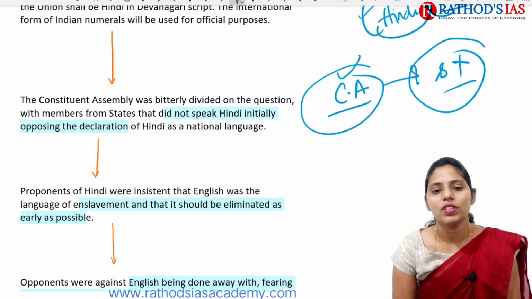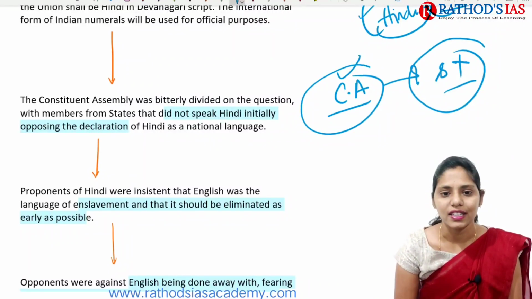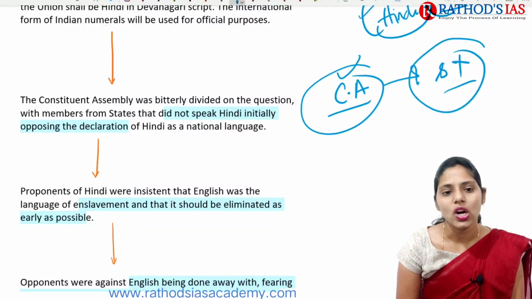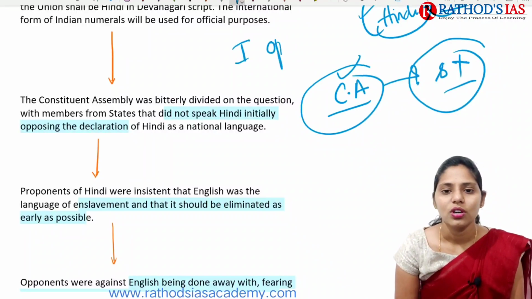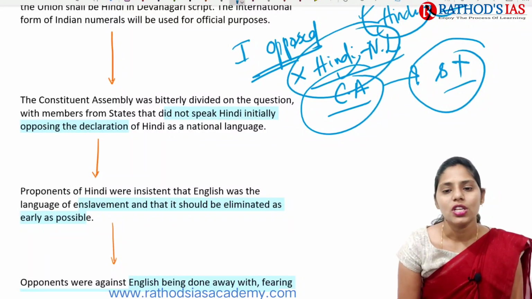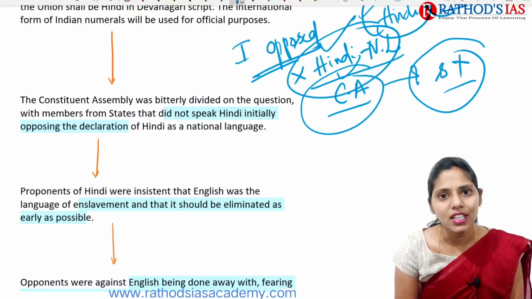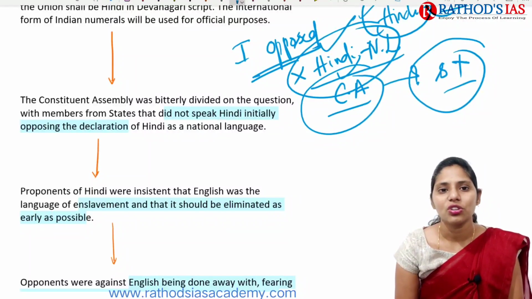Because of this there was division and debate in the Constituent Assembly regarding Hindi. Initially the states not speaking Hindi opposed the declaration of Hindi as a national language.